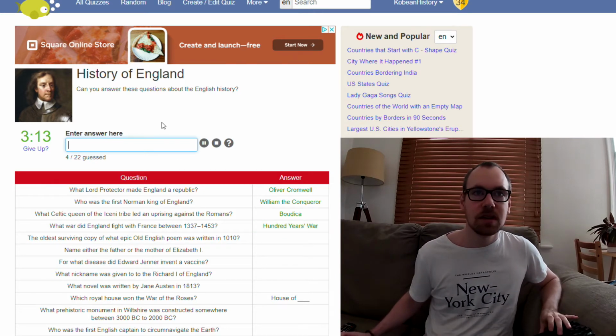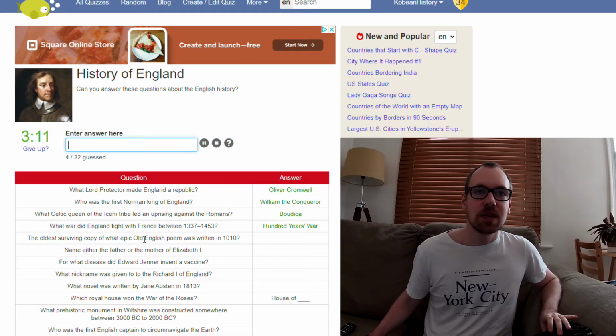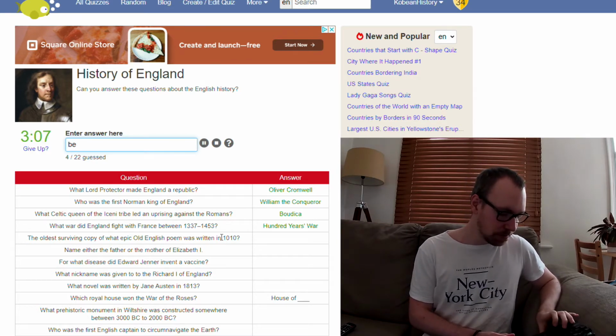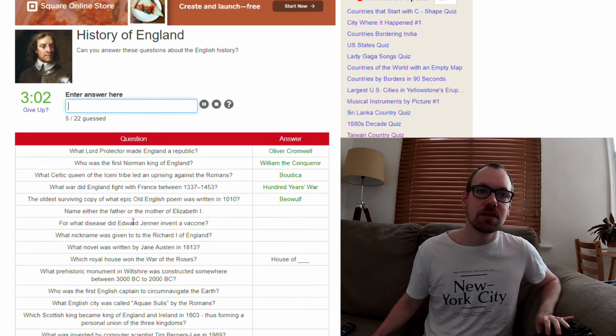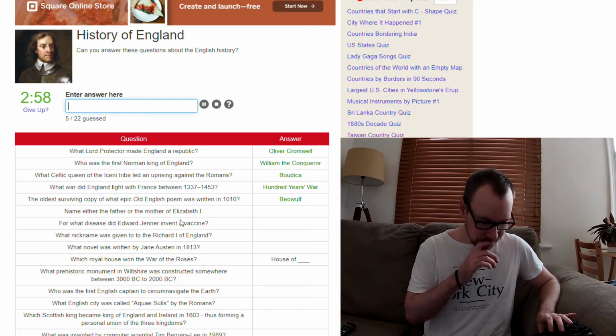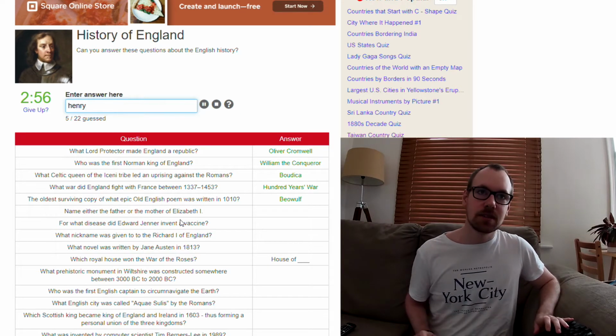There we go. The oldest surviving copy of what epic? Was that also Beowulf? Yeah. Name of either the father or the mother of Elizabeth I. That's Henry VIII.